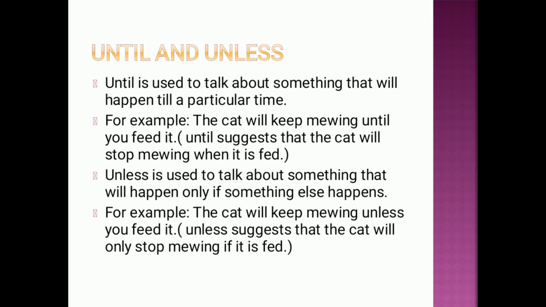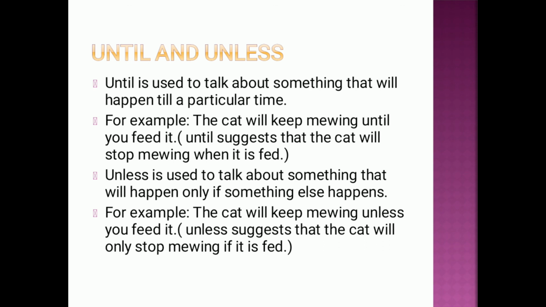For example, the cat will keep mewing unless you feed it. Here unless suggests that the cat will only stop mewing if it is fed. If you don't give food to the cat, she will keep on mewing. And if you give food to the cat, she will stop mewing. So why will the cat stop mewing? Because she is fed. And who has fed? You have given food, right?